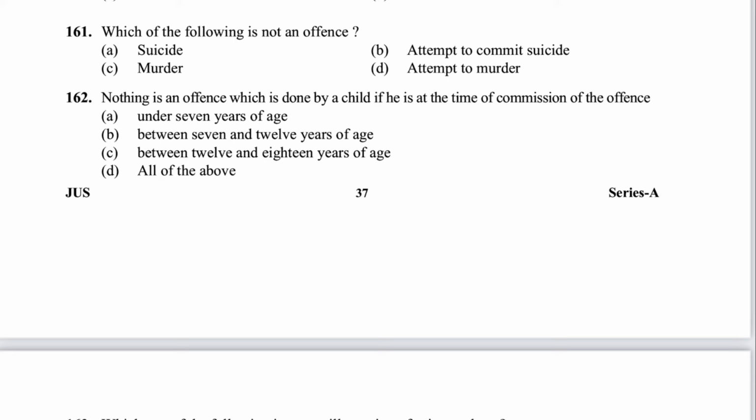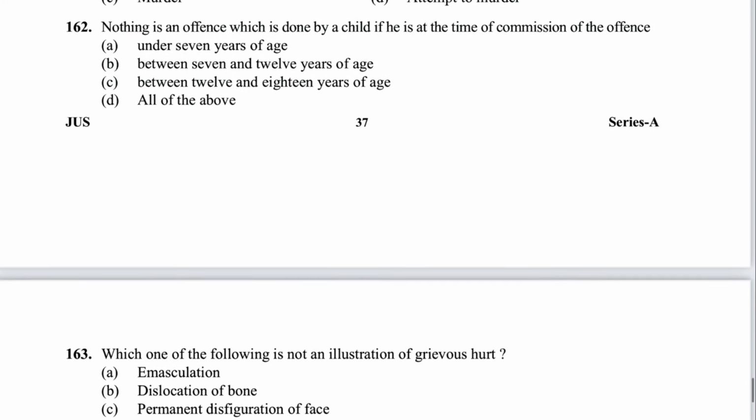Next is 161. Which of the following is not an offense? Suicide is not an offense. How? Abetment or attempt to suicide is an offense, but not suicide. After committing suicide, how can you make it an offense?